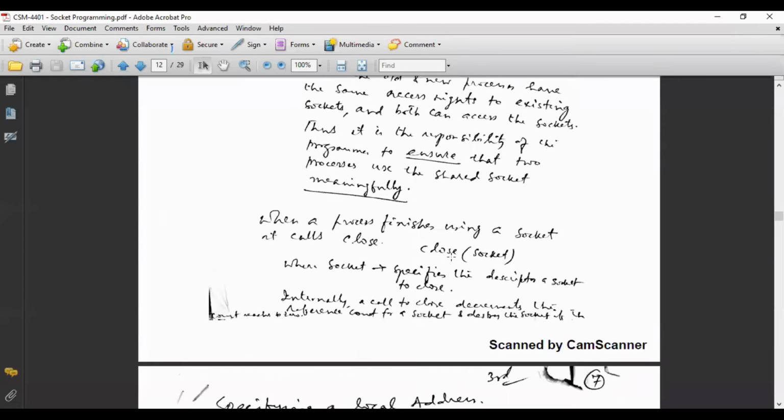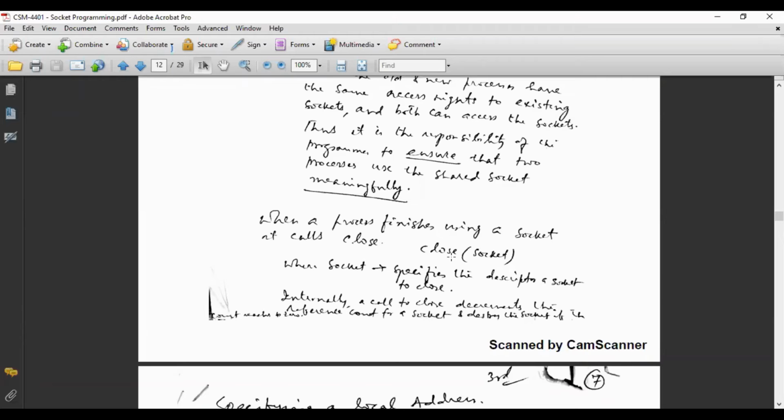Once the communication is over, meaning the client program has been serviced, the socket needs to be closed. As a programmer, you will not keep the created socket open all the time. If it is open all the time, it will create problems for the system. So once the service is completed, you should close the socket. It is just like the habit that once you have finished reading a book, you close the book.